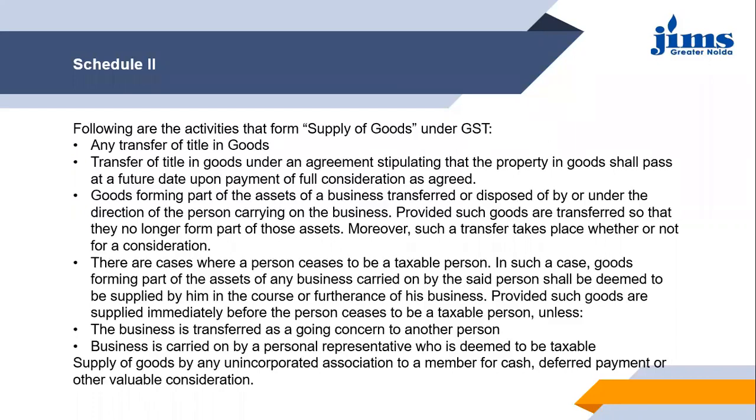So if the business is getting transferred to another person, then that other person will be responsible. If the business is handed over by some personal representative of mine, then that other person will be considered the responsible person. But if the business is not transferred or not handled by the personal representative, then this supply will be assumed to be done by the person himself who ceases to be the taxable person.